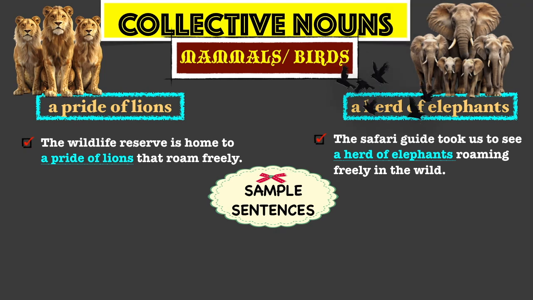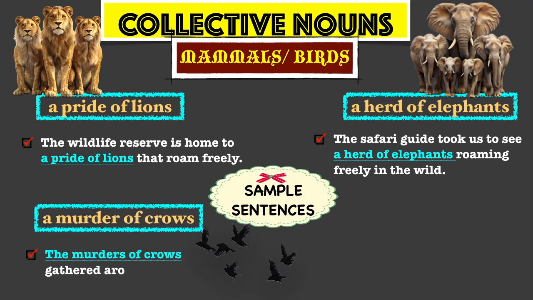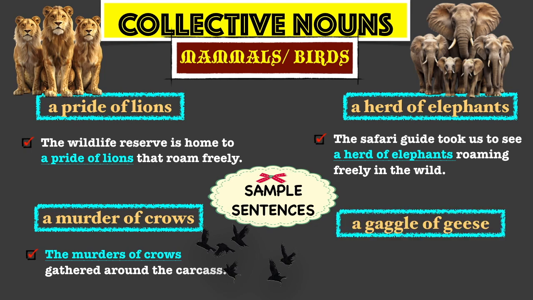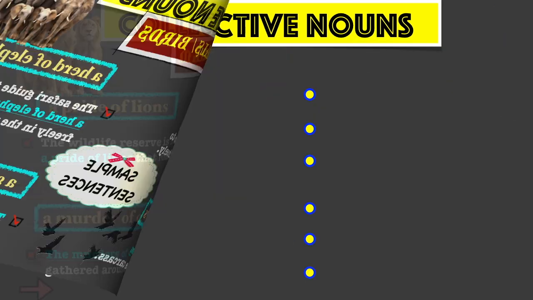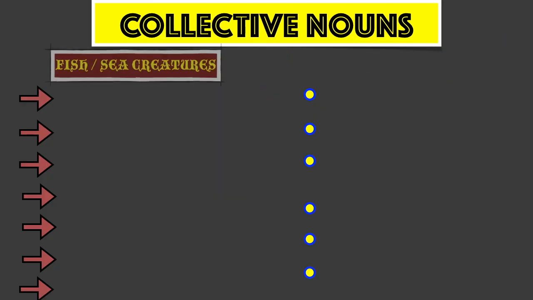A murder of crows. The murder of crows gathered around the carcass. A gaggle of geese. The gaggle of geese honked loudly. Advancing to collective nouns for fish or sea creatures.